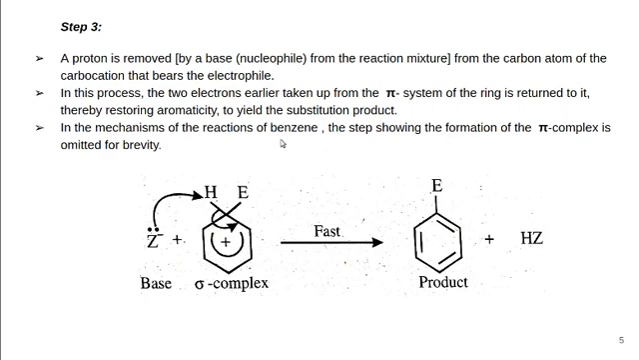In the mechanisms of the reactions of benzene, the step showing the formation of the pi complex is omitted for brevity. For shortness, the step involving the formation of the pi complex in the second step is omitted in all the mechanisms that we are going to see in later sessions. So the mechanism of electrophilic substitution reaction generally involves three steps. The first step is the formation of the electrophile. The second step is the formation of the sigma complex or arenium ion, also known as carbocation. The third step is the formation of the final product, that is, the removal of a proton from the sigma complex.